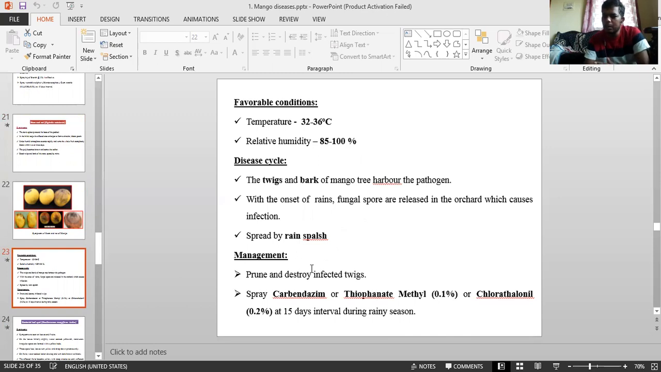For management, prune and destroy or burn the infected twigs, which reduces the pathogen propagules. Afterwards, spray with carbendazim, thiophanate methyl or chlorothalonil at 15 day intervals during the rainy season, at least one or two sprays, at 0.2% and 0.1% concentration. Okay, this much regarding mango diseases.